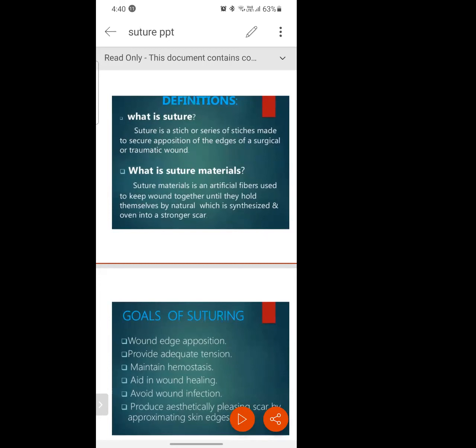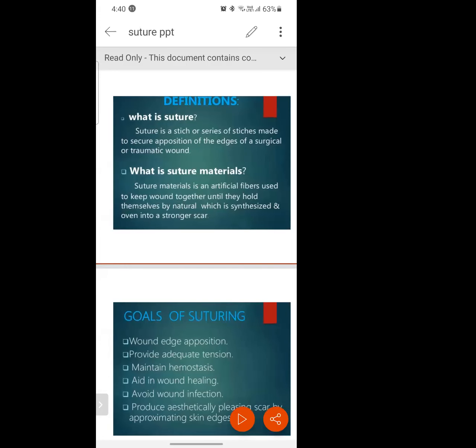Majorly there are two types of suture material. Absorbable, which will absorb easily in the body and melt automatically after a few days, and non-absorbable, which we have to cut and remove.